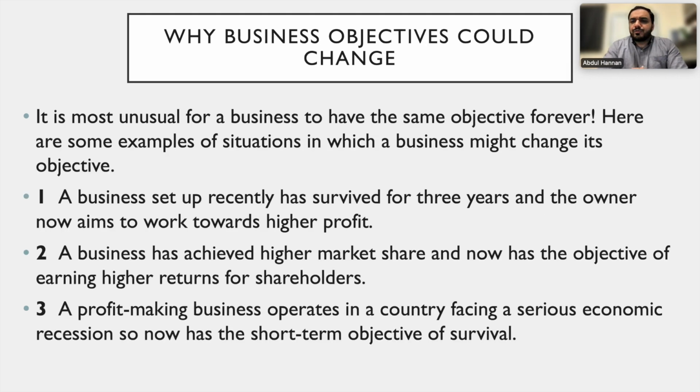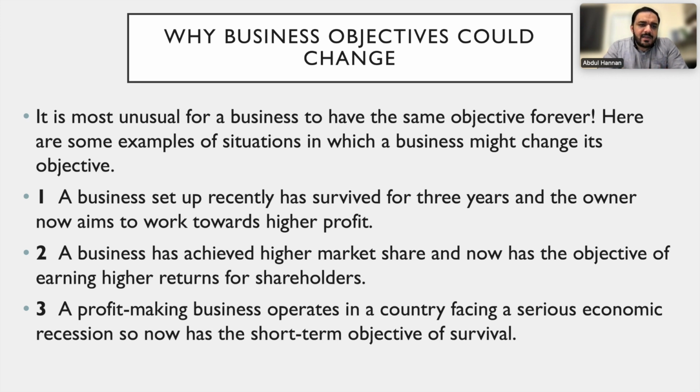Then why could business objectives change? Of course, I told you that sometimes, for example, the people who started the business in 2019 set some objectives for where they would see their business in 2021, for example, at 50% profit or 50% increase. What happened at the end of 2019? COVID-19 came. Because of that, all their objectives were destroyed. They needed to change their objectives. Now they have to set new objectives. So these could be different reasons to change the objectives.